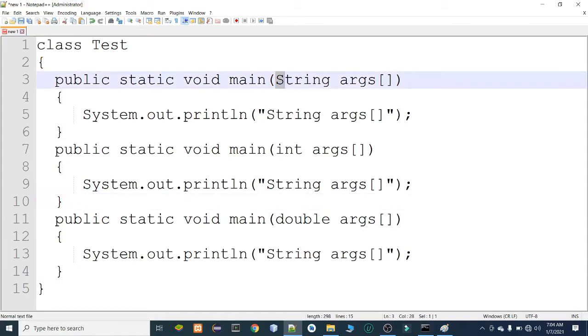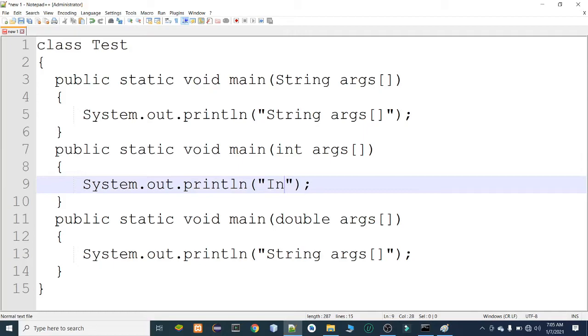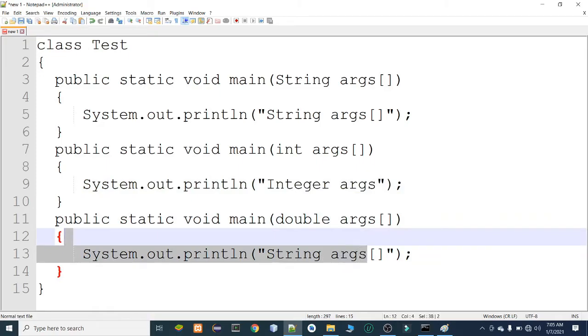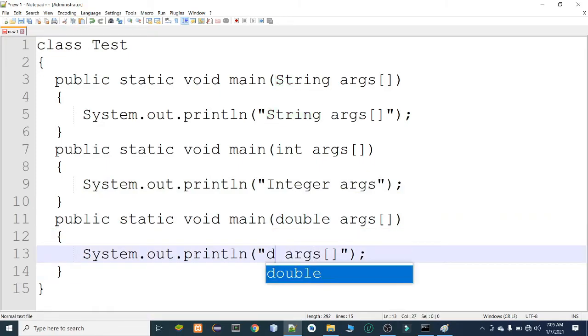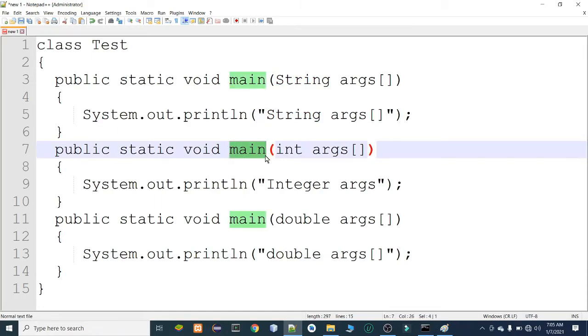And yes, it is possible, we know. Now, if it is possible, what is this concept known as? This concept is known as method overloading. Methods with the same name but different in parameters. You can see String args, integer args, double args. Let's change the System.out.println here. It is of integer arguments. If it prints, we will be able to know which method has been executed. Integer args, and it is of double. So this concept is known as method overloading, methods with the same name but different in parameters.